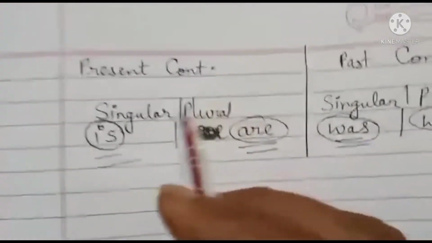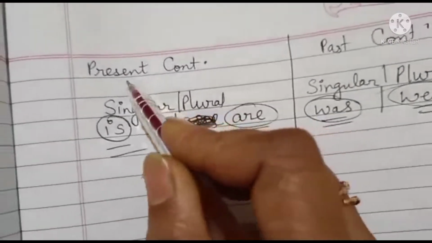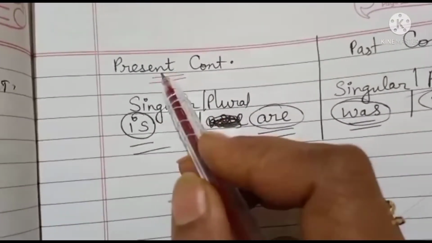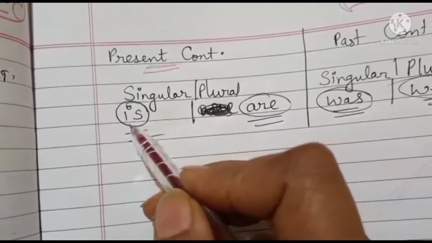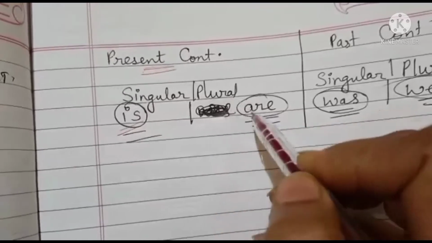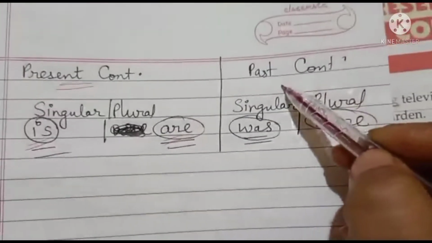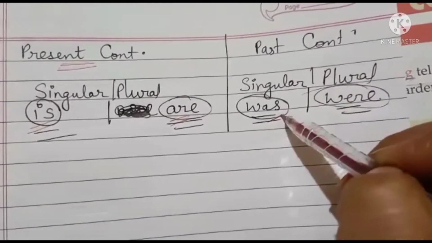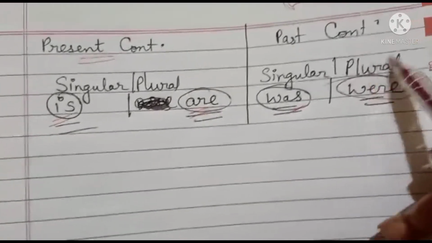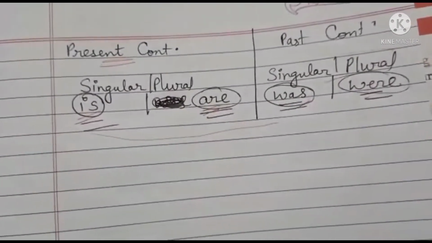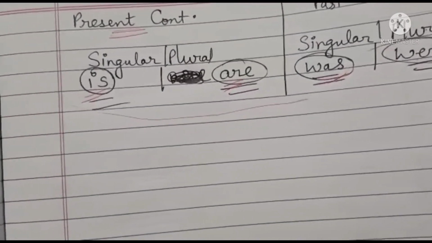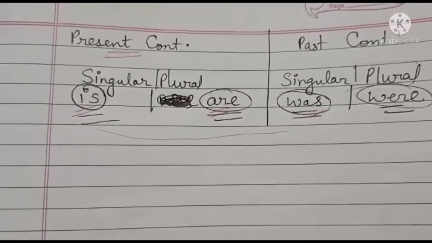Okay, so finally, children, understand this. For present continuous tense, children, we are going to use is for singular, are for plural, and past continuous, was for singular, were for plural. This you have to remember. If you remember this, you'll be able to do all the exercises. Okay, so let us see the exercises given in the book.